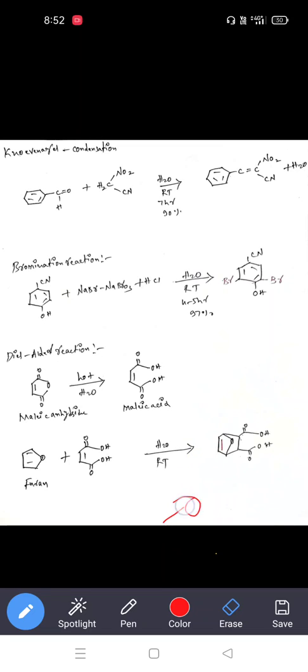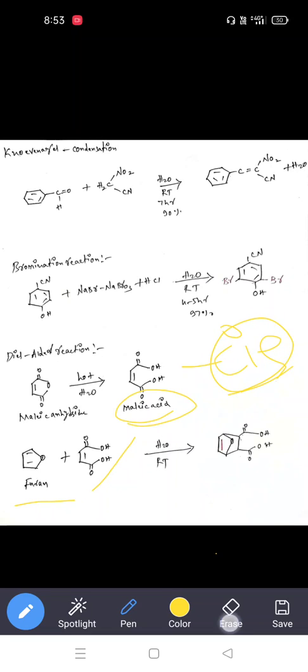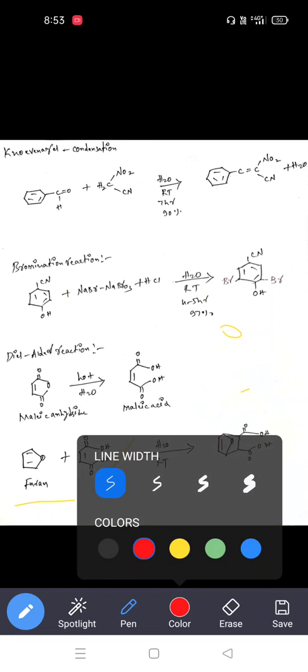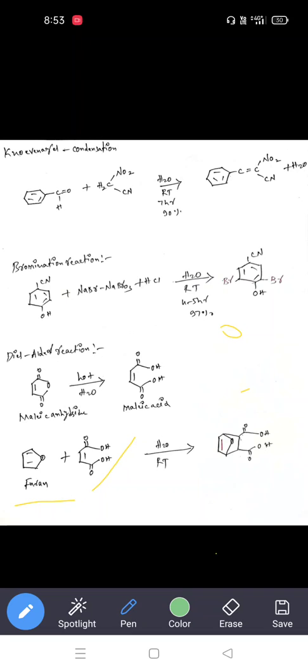The next one is furan. Furan is another reactant. This is maleic acid. We also have fumaric acid, but we are using the cis compound, and fumaric acid is the trans one. That is not needed for us here. Okay, coming to furan and maleic acid to form the adduct product. This is also a very simple reaction, just mixing them, we don't do anything else.